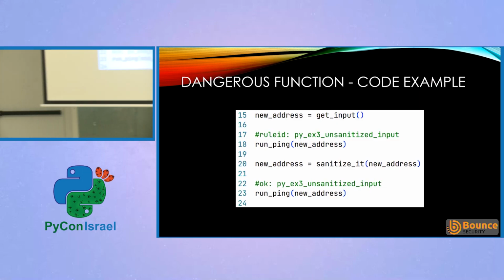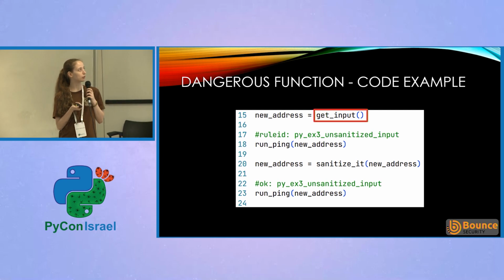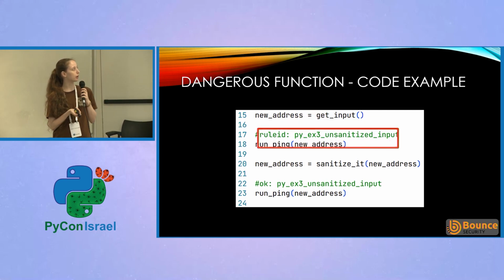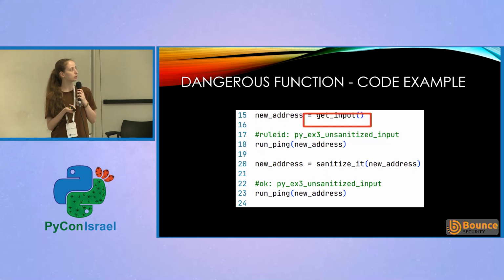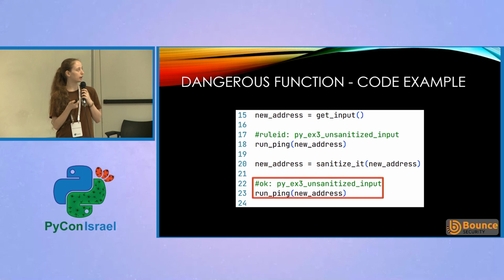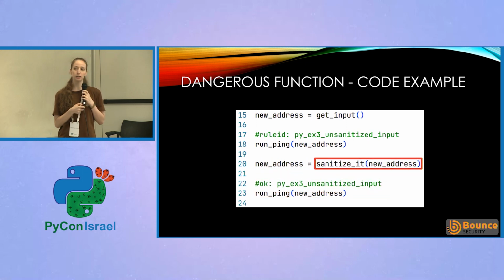So let's take a look at our sample code. We have the first case where we start in get input and end up in run ping. That's something that we want to find because we forgot to sanitize it. And the other case, we started at the same get input and end up in run ping, but we first go through sanitize it. So this case is okay, we don't want to find it.